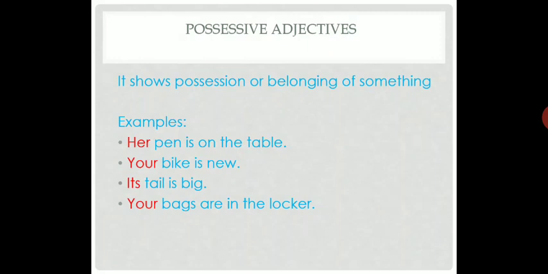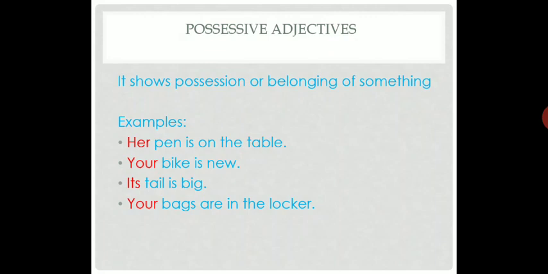Your bike is new. Again, whose bike is new? Your bike. So it is describing the noun bike with the word your. So your is here a possessive adjective. Its tail is big. So its is a possessive adjective. Your bags are in the locker. Again it is describing the bags. So your here is used as a possessive adjective.